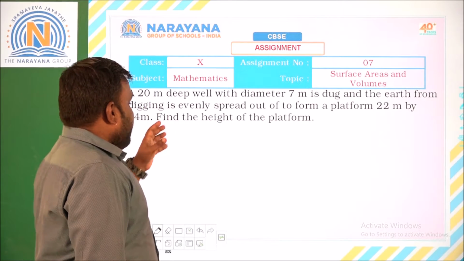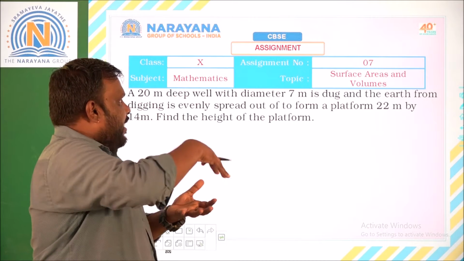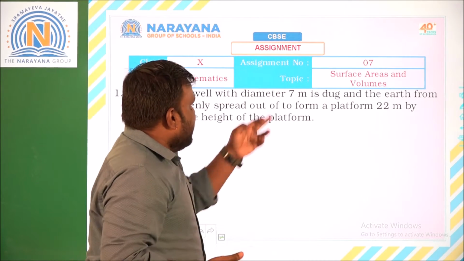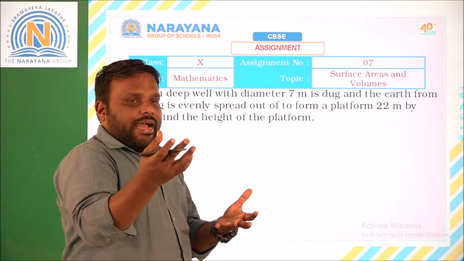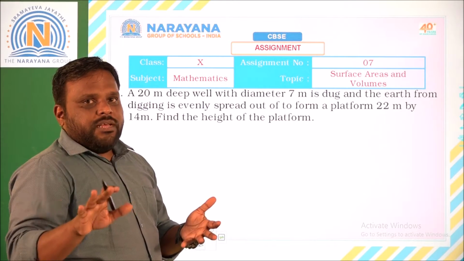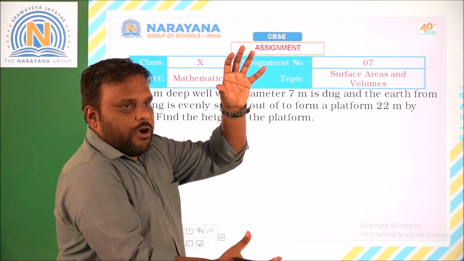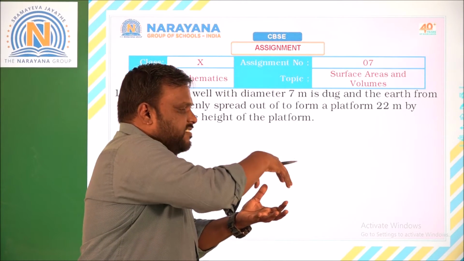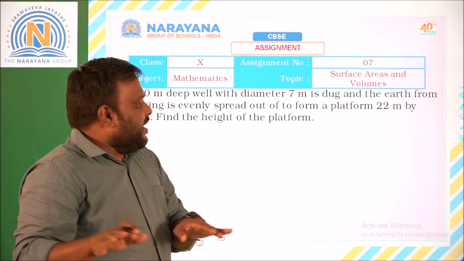See here. That means what has happened here, we are having a deep well of 20 meters height, depth, that means nothing but height, diameter is given for you, and from this the earth is dug out and that is spread evenly on a platform. The simple thing we have to understand here is the well what we are having is in the form of a cylinder. Okay, and now the mud is taken out from it and it is spread evenly on the platform.